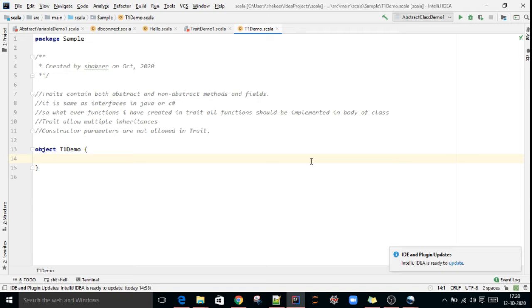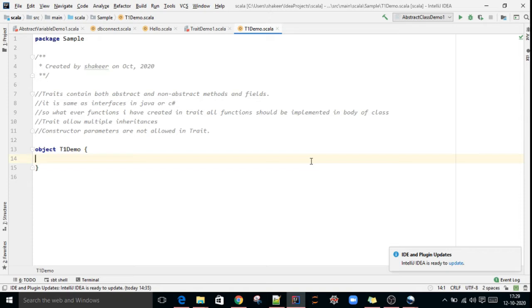What is an abstract method? A non-abstract method is a method having a body, and an abstract method is a method without a body. So it is similar to an abstract class. A trait can have functions with body and without body also. So where exactly will a trait come in here?